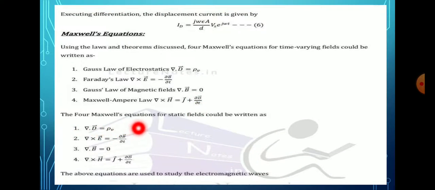Then the four Maxwell equations for time varying fields can be written as del dot D bar is equal to rho V, del cross E bar is equal to minus dou B bar by dou t, del dot B bar is equal to 0, and del cross H bar is equal to J bar plus dou D bar by dou t. All these equations we have to use in electromagnetic waves.